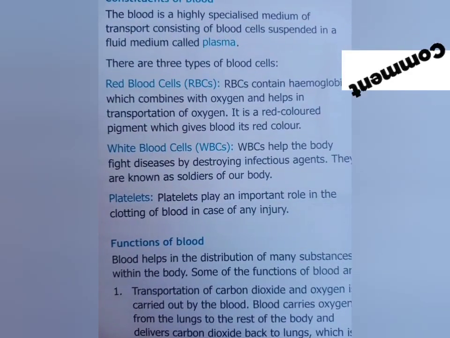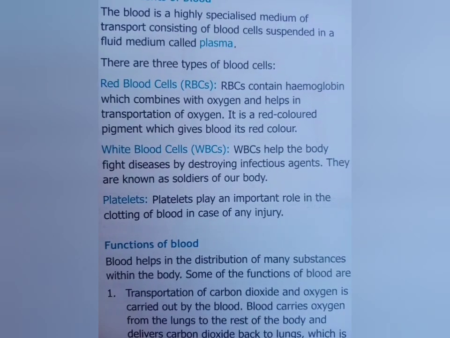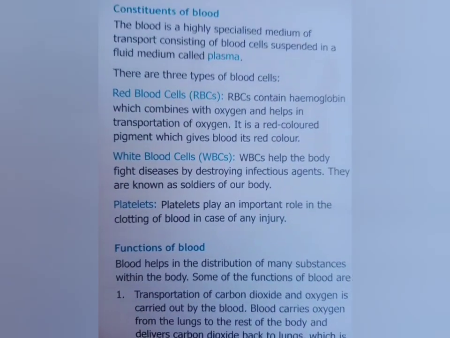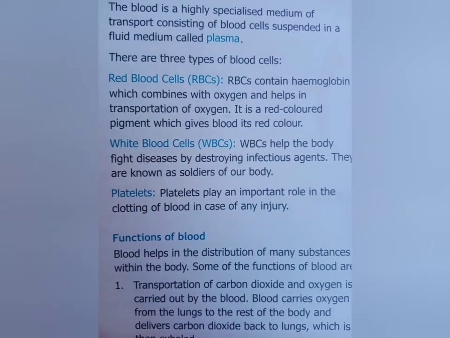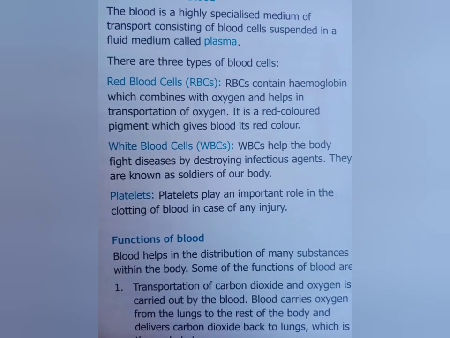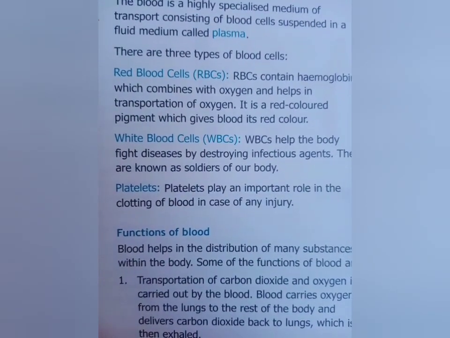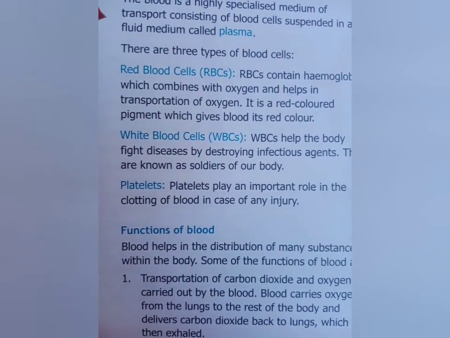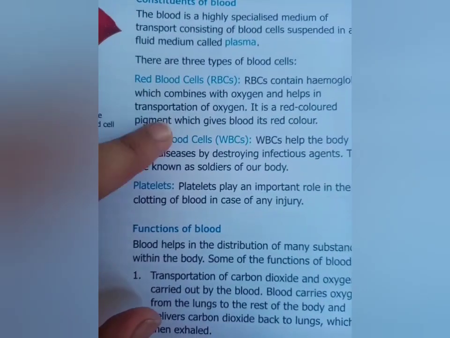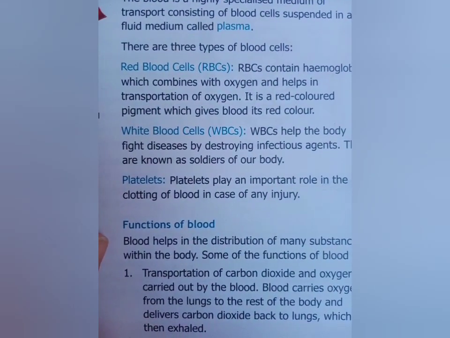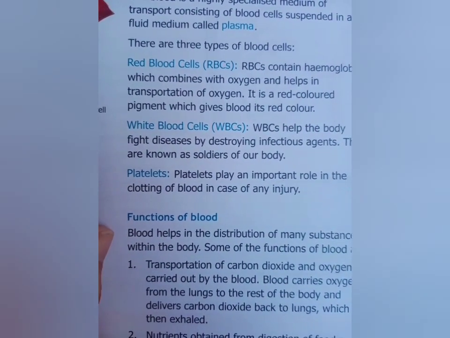What are red blood cells? Their short form is RBCs. Red blood cells contain hemoglobin, that is Hb, which combines with oxygen and helps in its transportation. That means the oxygen combines with RBCs and it helps in its transportation. It is a red color pigment due to which blood has red color. If we are asked why blood has red color, it is because of RBCs.